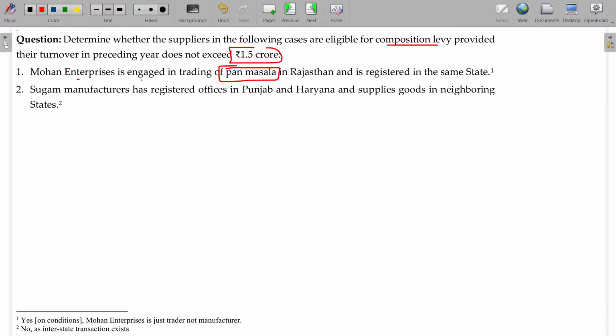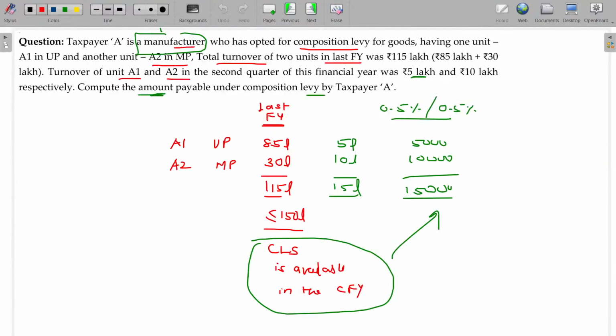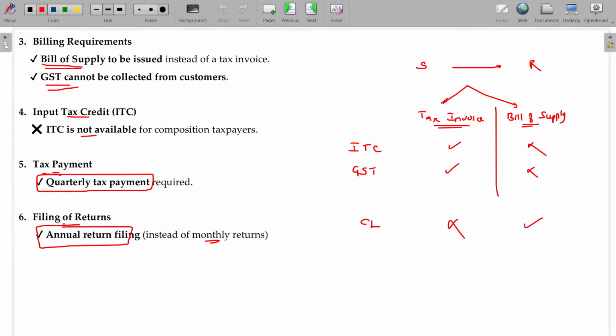And registered in the same state. Okay. Eligible or not? Yes, eligible. So be very careful. The term is slightly confusing. Here you see.